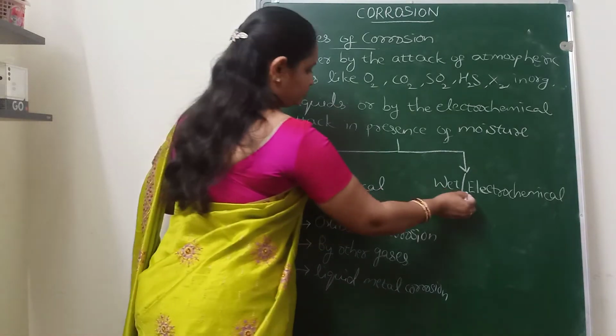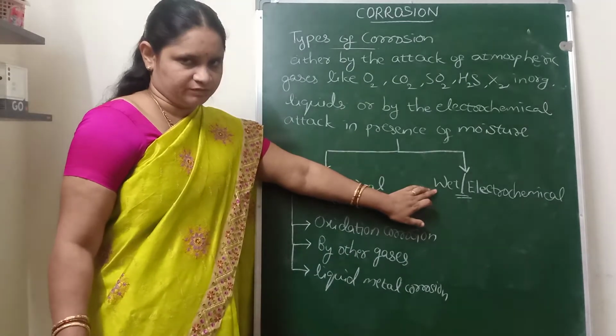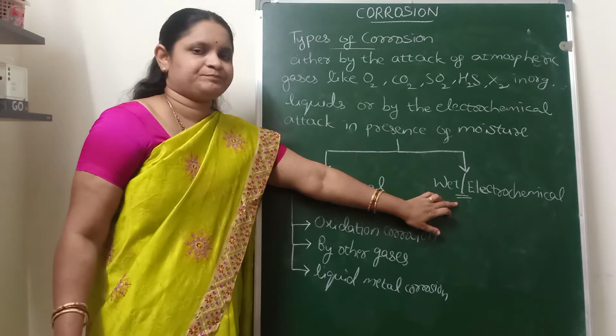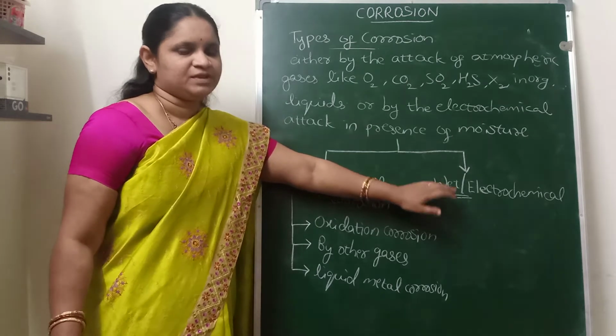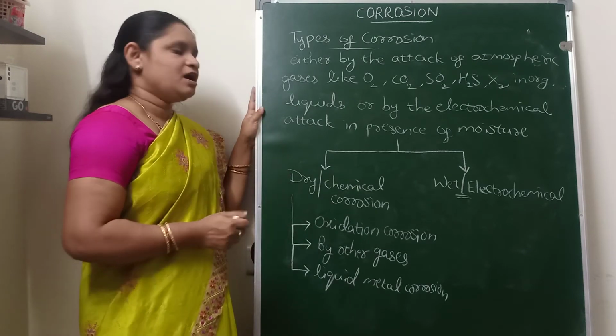Now, wet or electrochemical corrosion. This corrosion will take place in presence of the moisture and by the formation of electrochemical cells on the surface of metal, by the formation of anodic part and cathodic part on the surface of metal.